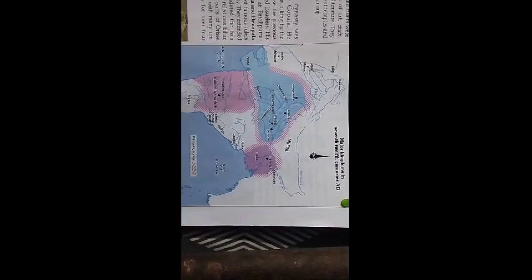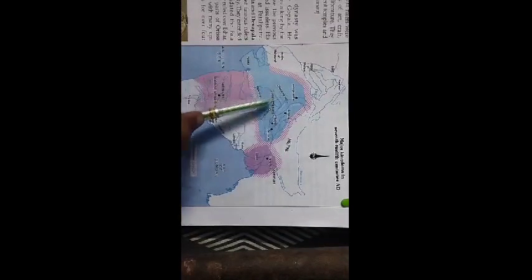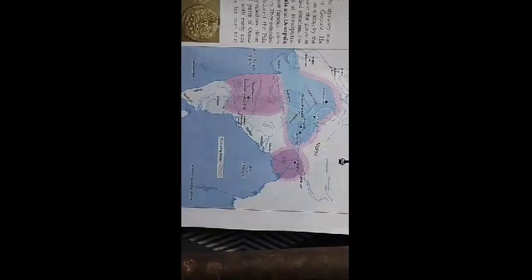The next region, the purple region, has the name of the Palas written. And the third region, in pink color, has the name of the Rashtrakutas written. Class, the three different colors, blue, purple, and pink, define their different powers, different kingdoms, and their regions also. I hope you can clearly see this map.